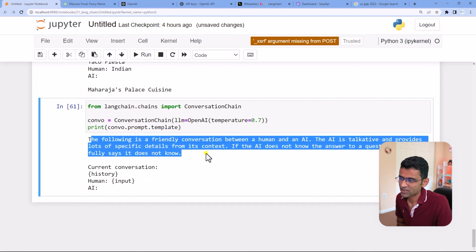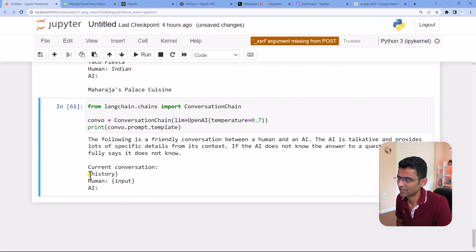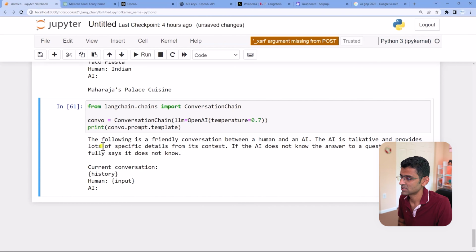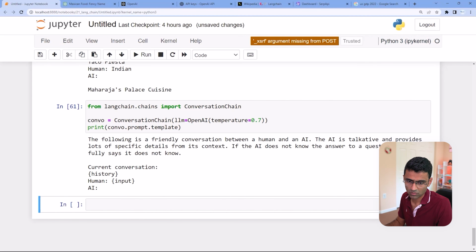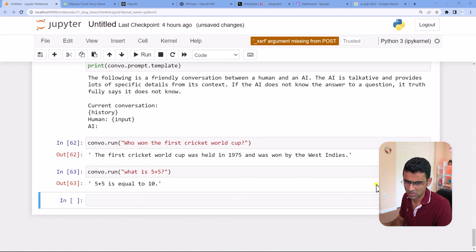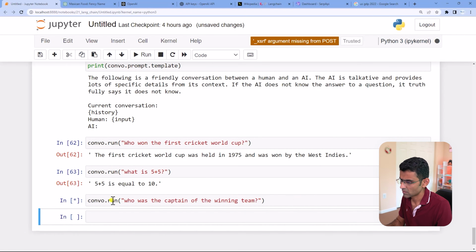And it says the following is a friendly conversation between human and AI, and there is history and there is input. If you look at this conversation window here, this is the history, and the next question you're going to type is the input. So input, history, same way, input, history, okay? Now, when you ask a bunch of questions, I'm just going to copy paste those questions here. What is 5 plus 5? And then who was the captain of the winning team?